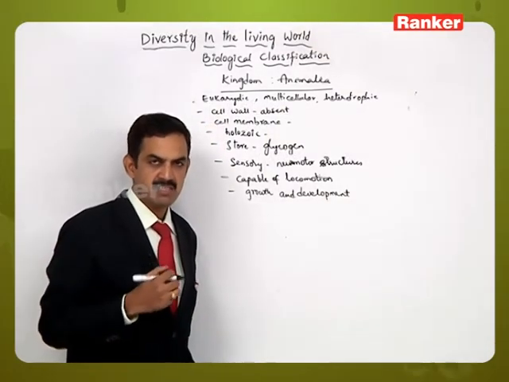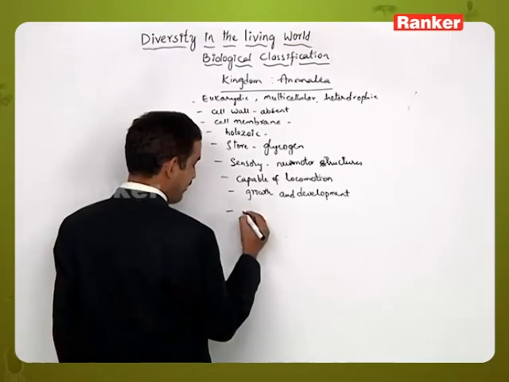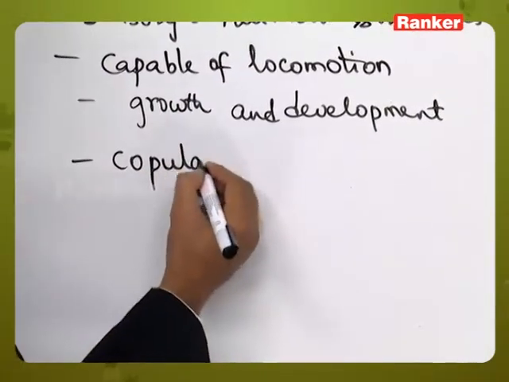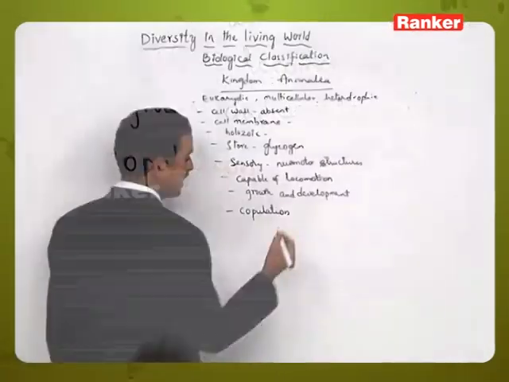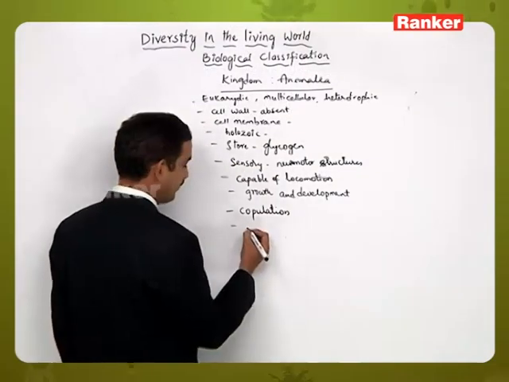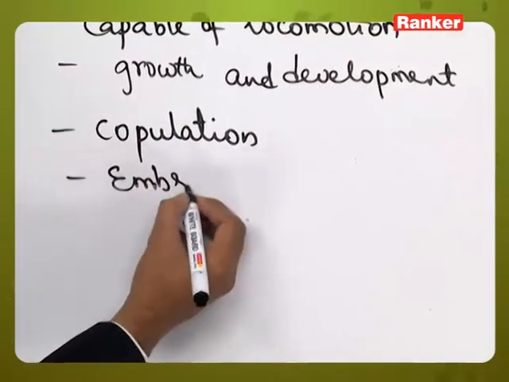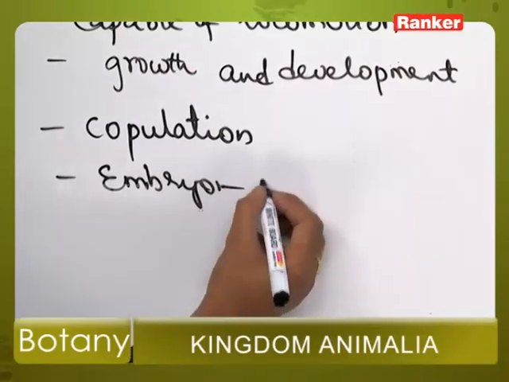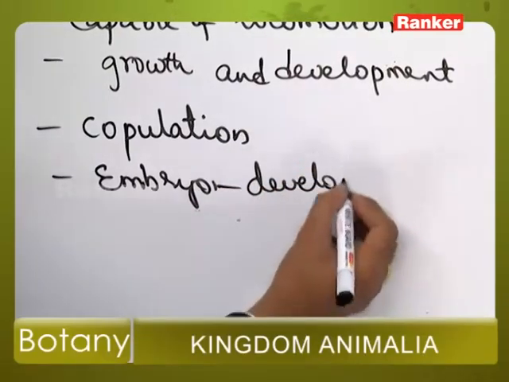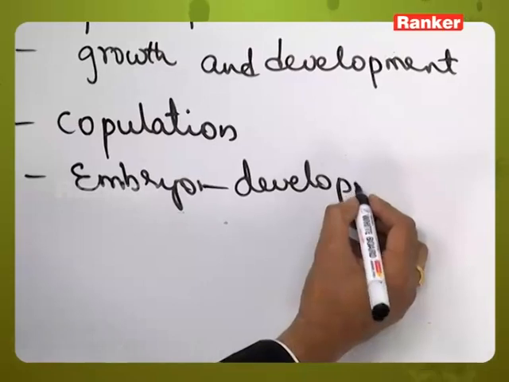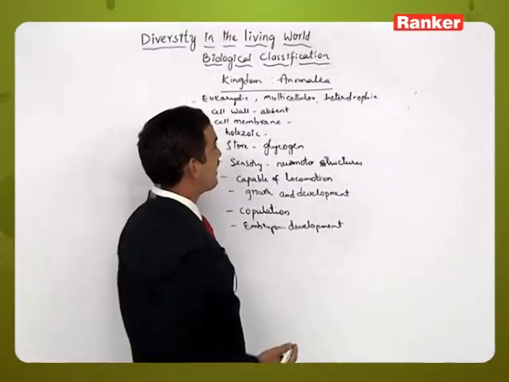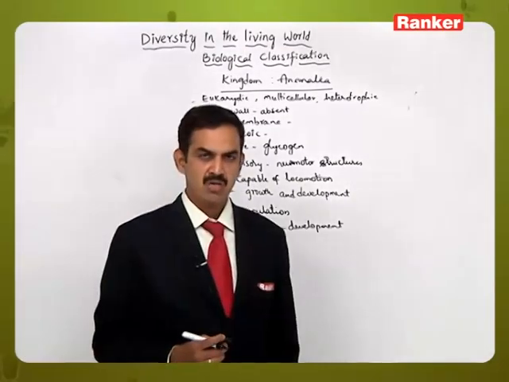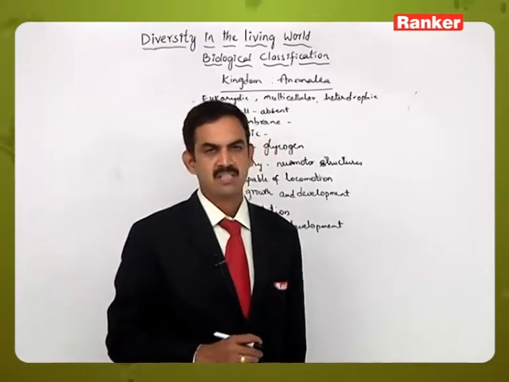After that, the growth stops. Then they participate in sexual reproduction by a process called copulation, and in this the formation of embryo and embryo development will be there, leading to the formation of the fetus. So this type of characteristic features can be seen in the living organisms which are being kept under Kingdom Animalia.